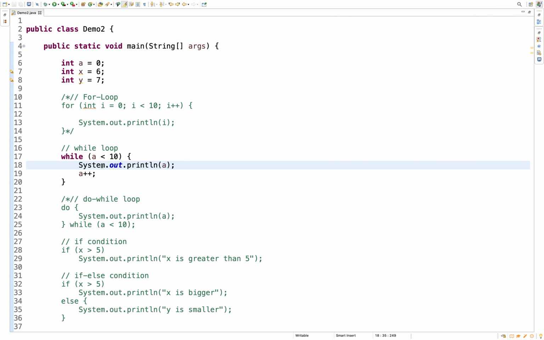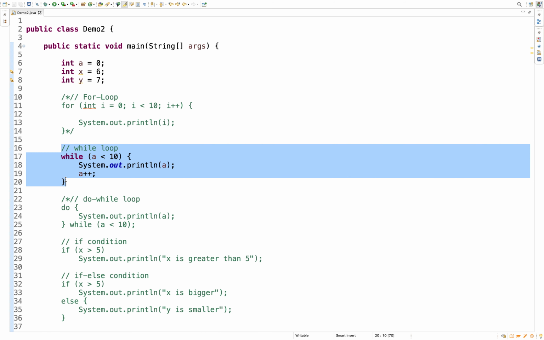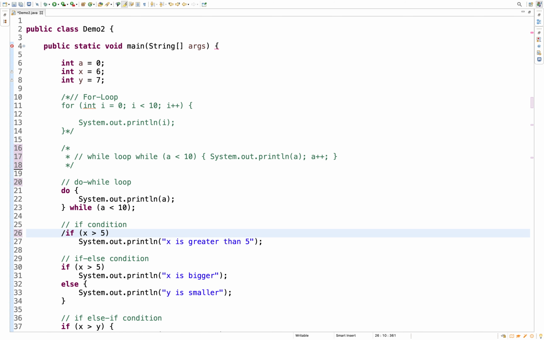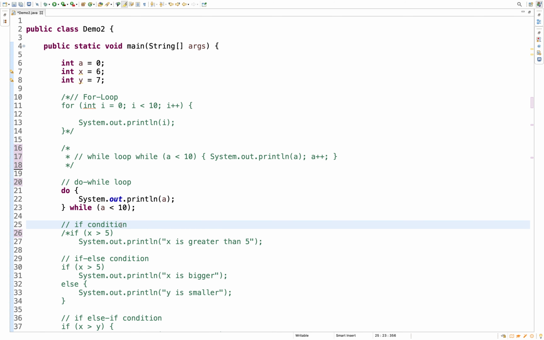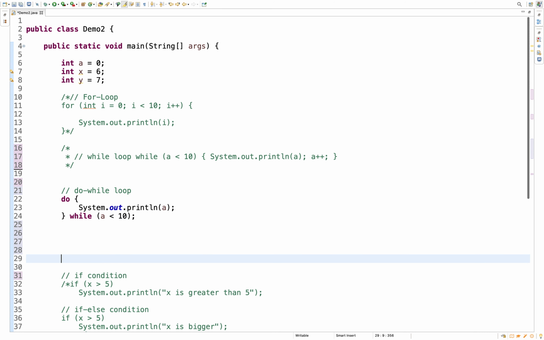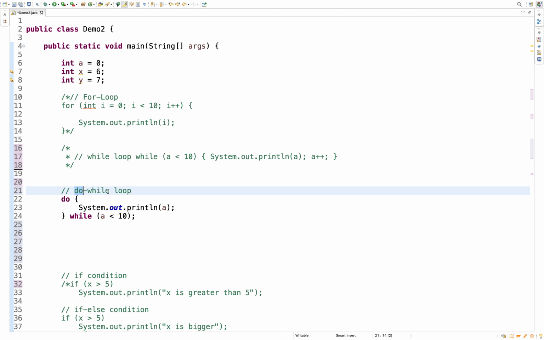So this is how the while loop will work, and let's try to understand the next loop, which is do while. Let's use some space so that you will not get confused. So the next loop is the do while loop.